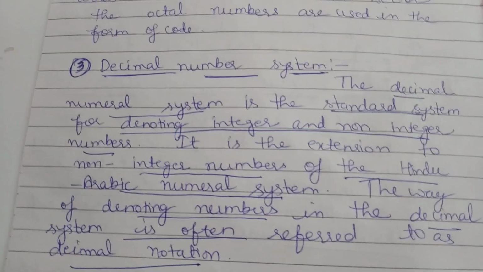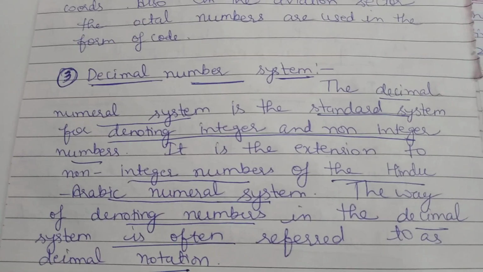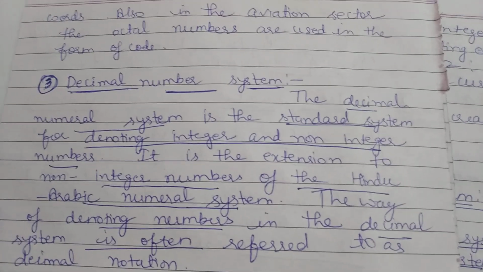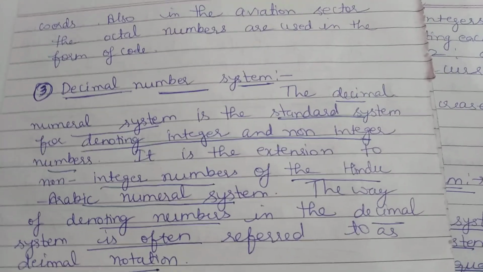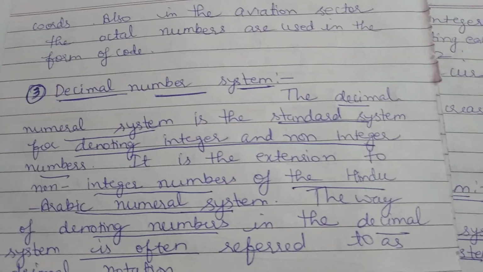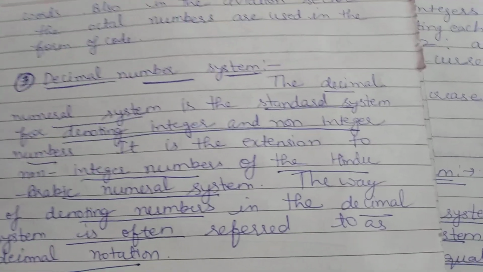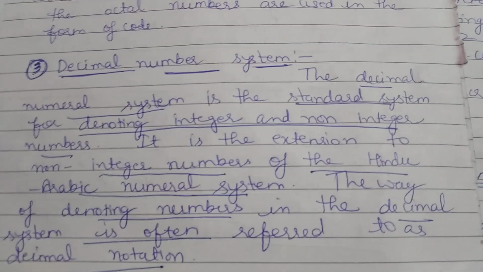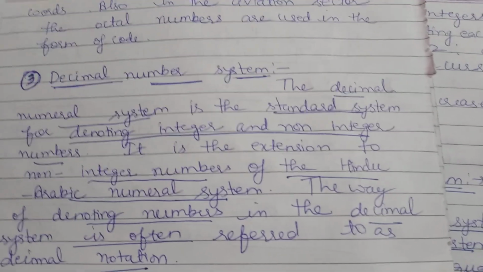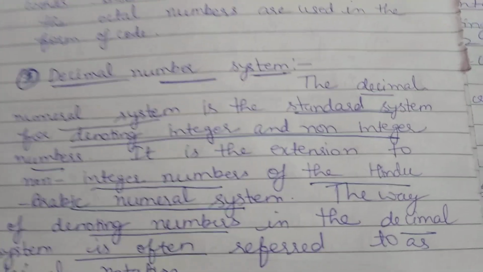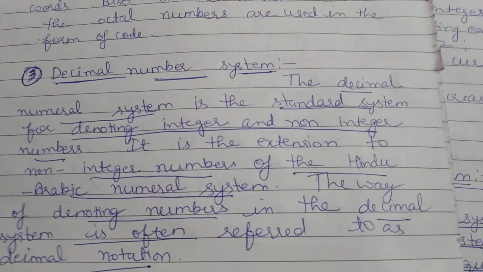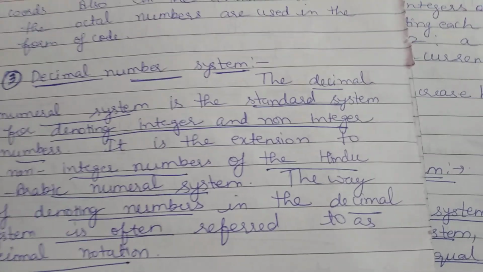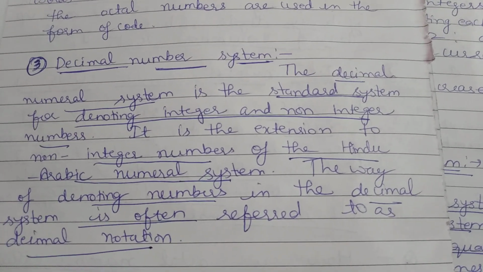Okay, now the third one is the decimal number system. The decimal number system is the standard system for denoting integers and non-integer numbers. It means that to describe integer and non-integer numbers, it is called the decimal number system. Okay, it is an extension of the Hindu-Arabic numerical system to non-integer numbers.